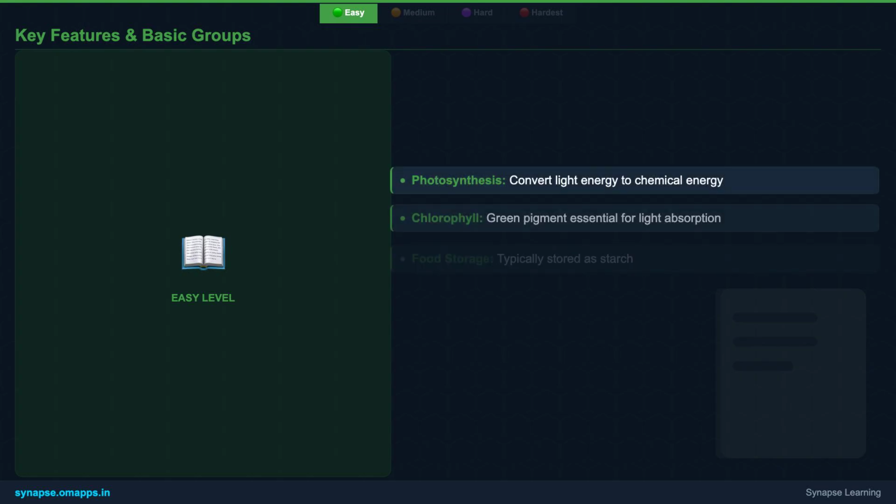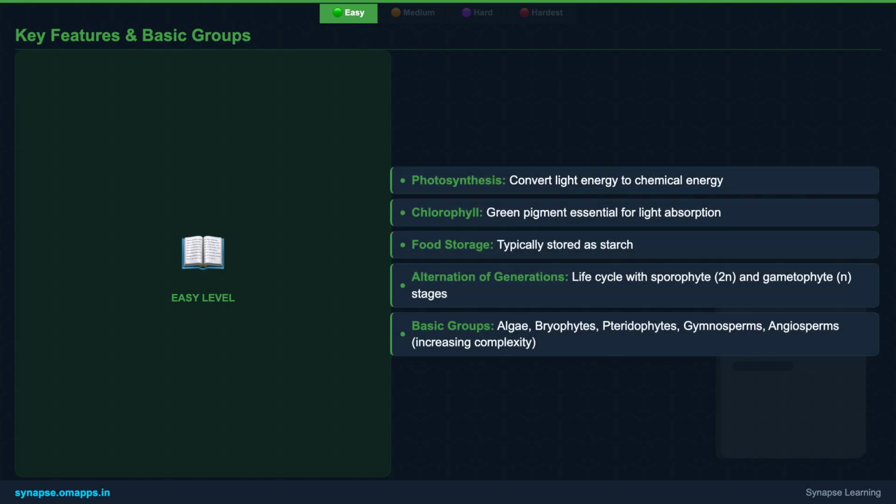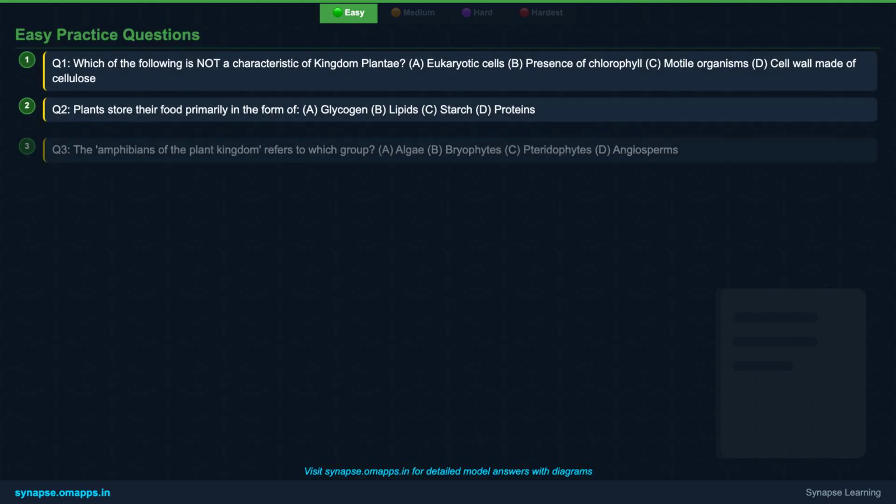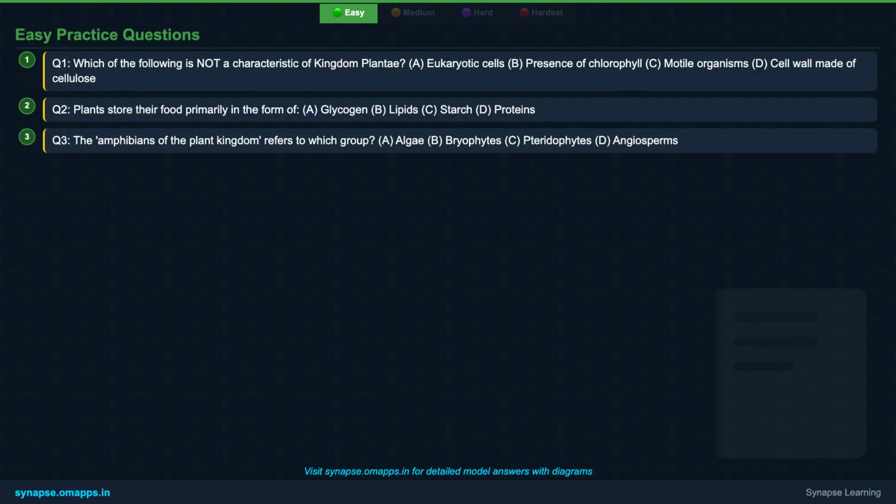Moving on to key features, photosynthesis is central to plant life, allowing them to convert sunlight into energy using chlorophyll. They store this energy as starch. A remarkable aspect of their life is the alternation of generations, involving both a diploid sporophyte and a haploid gametophyte stage. We also briefly introduce the 5 main plant groups, from simple algae to complex flowering plants, setting the stage for deeper understanding. Now, let's test your understanding with a few practice questions.